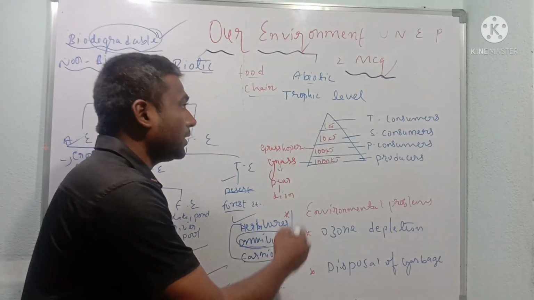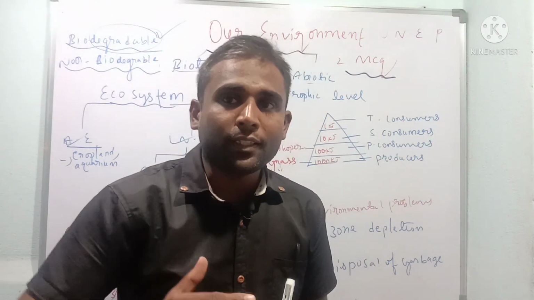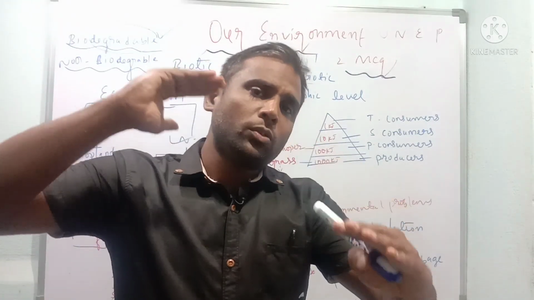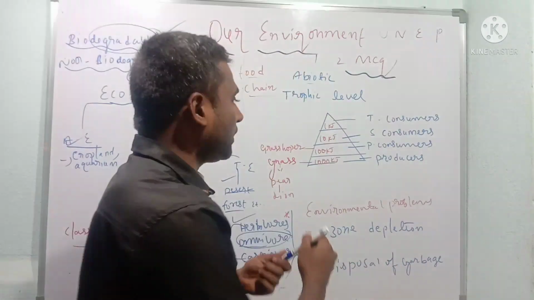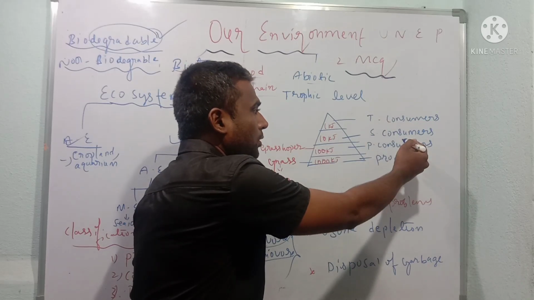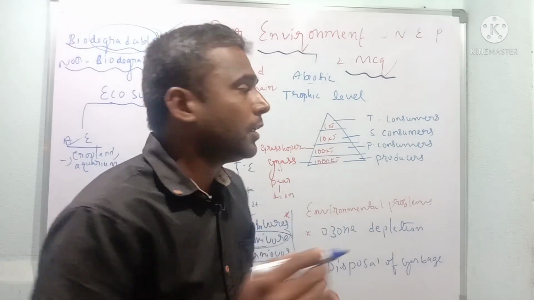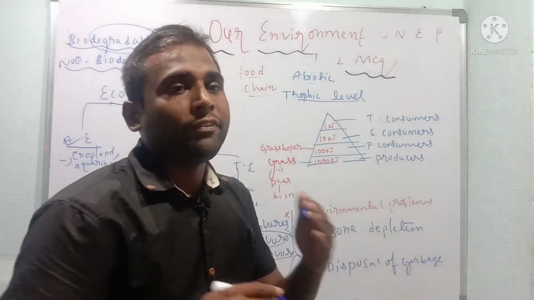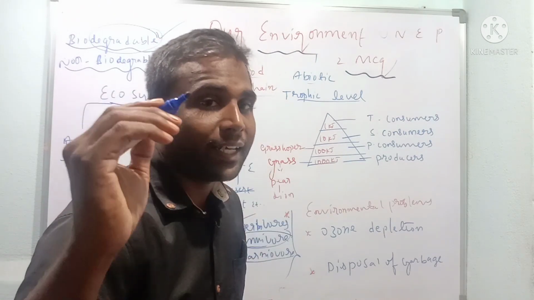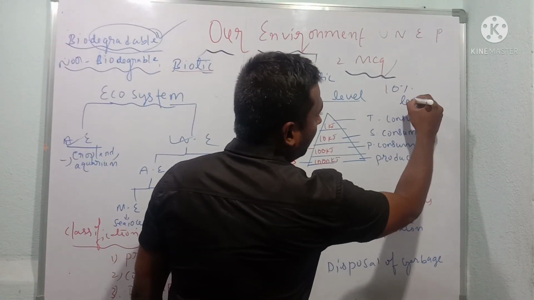After understanding this, come directly to the trophic level. What is trophic level? The energy transfer takes place from one level to another level: producers to primary consumers to secondary consumers to tertiary consumers. This energy flow in a unidirectional way is called trophic level. Very, very important. We are going to discuss the 10% law.